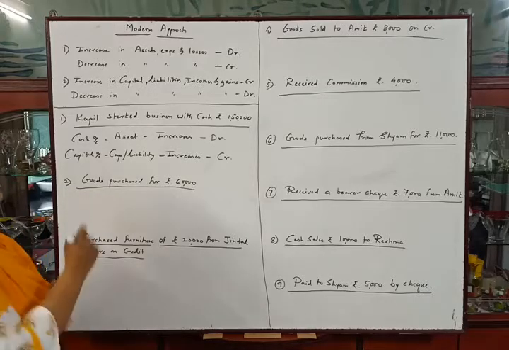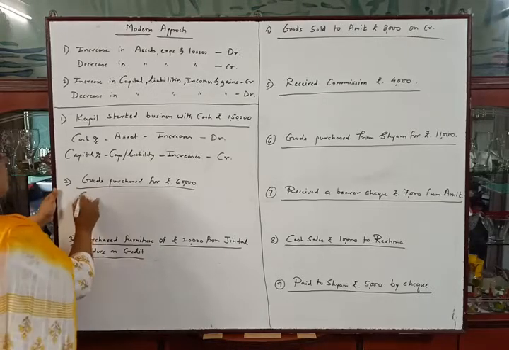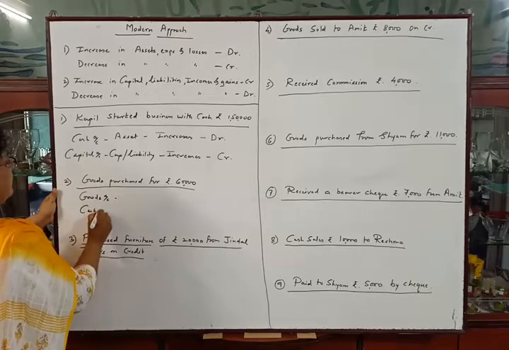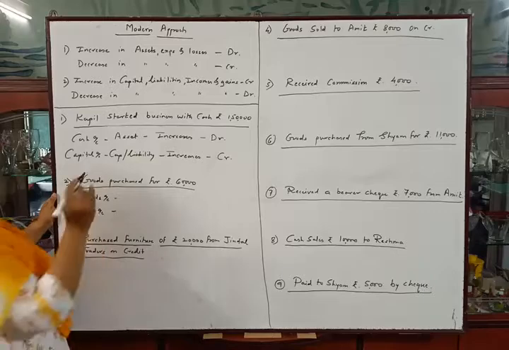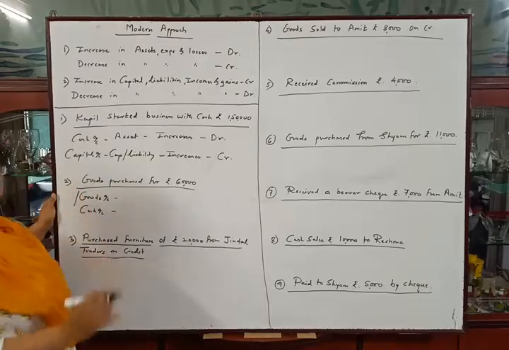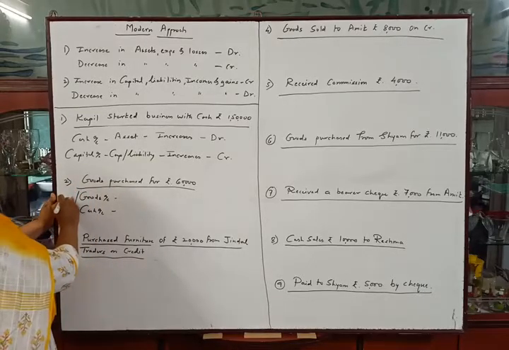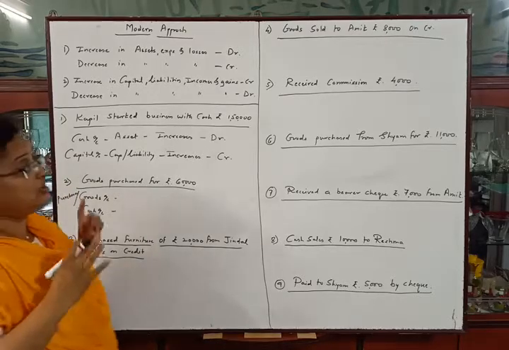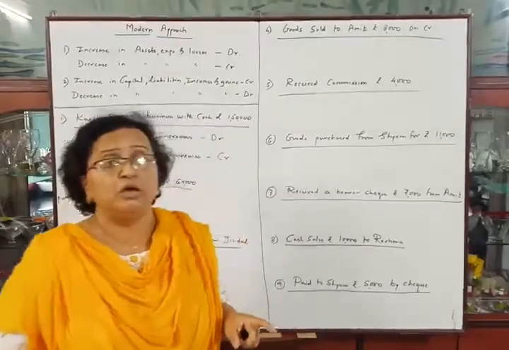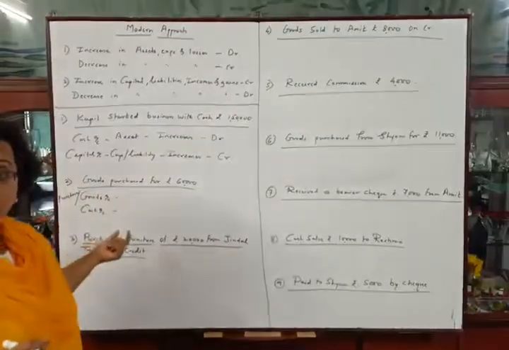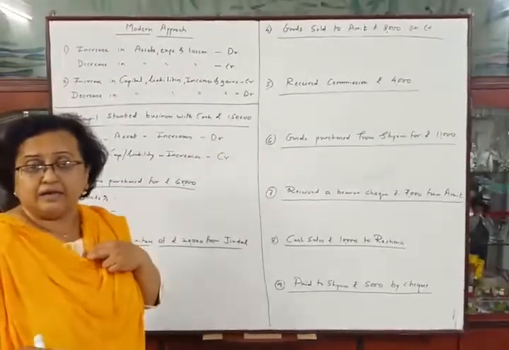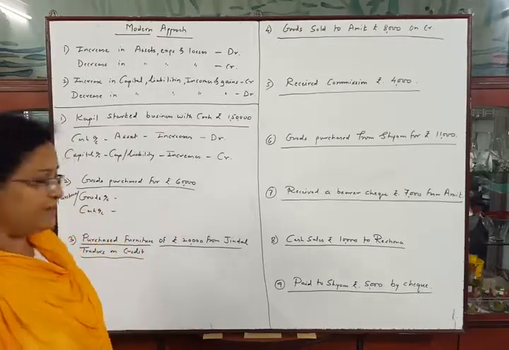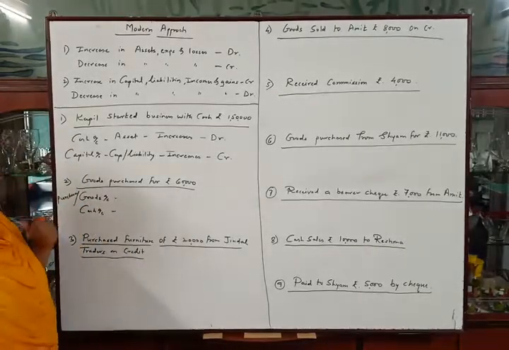Okay, so next transaction, goods purchased for rupees 60,000. Here there will be two accounts, goods account and cash account. We all know that when we purchase goods, this account will be purchases account, but as these all concepts are new to you, I am using the word goods account for better understanding. Afterwards I will tell you how to use purchases account there. Okay, so goods account and cash account.